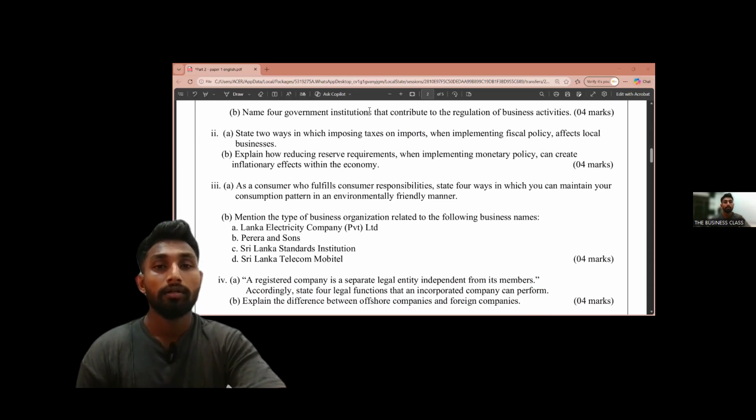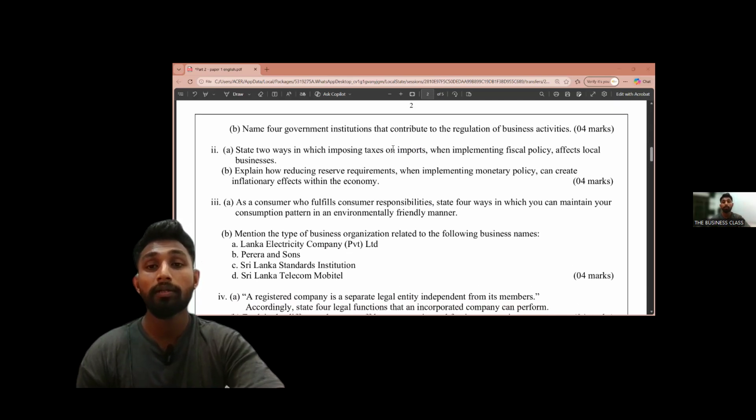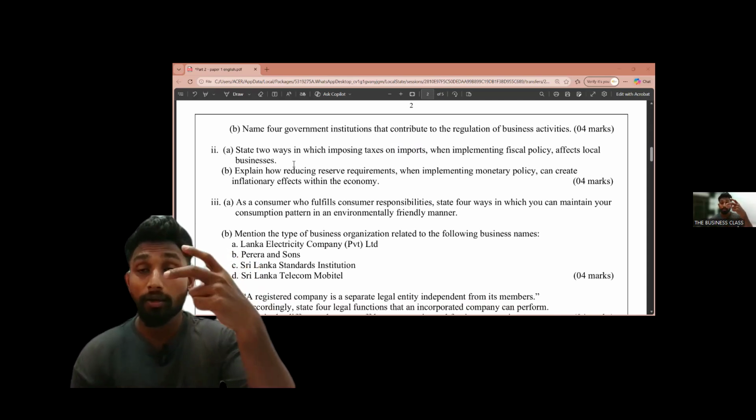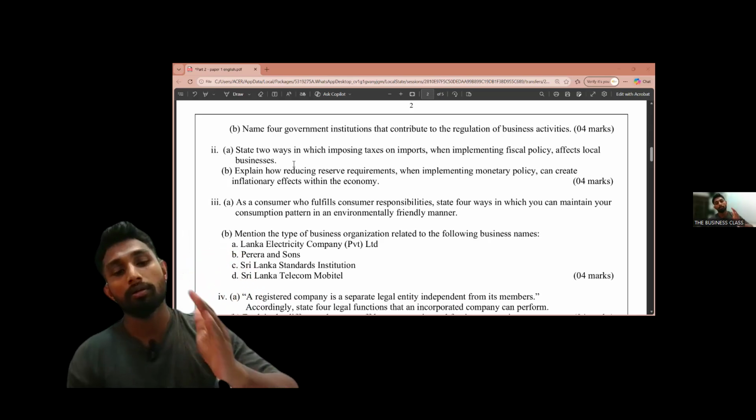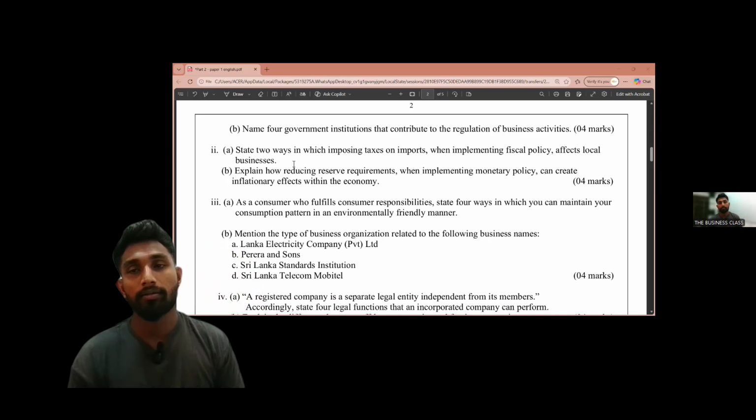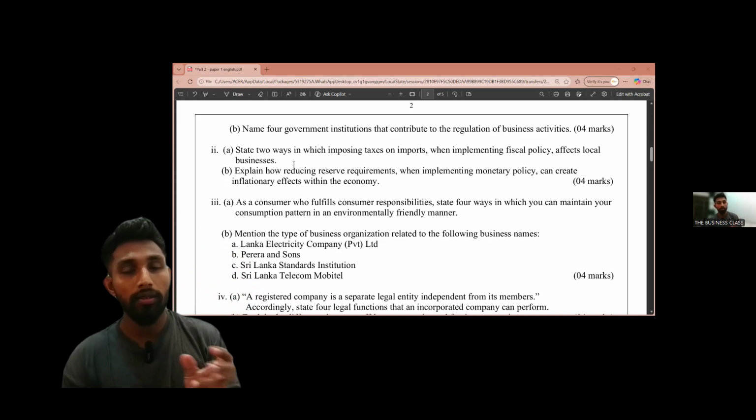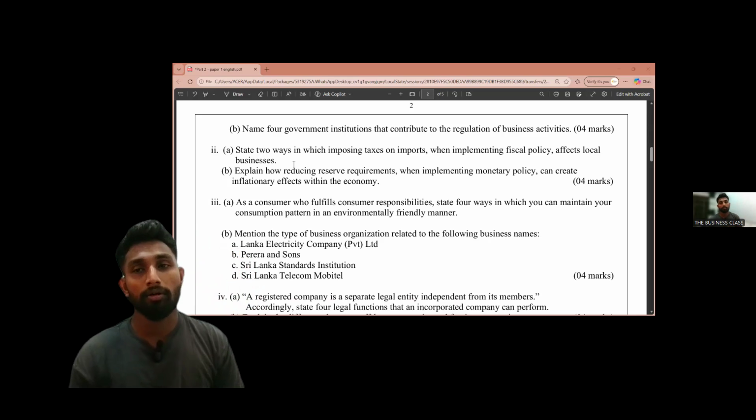So let's take this question. State two ways in which imposing taxes on imports when implementing fiscal policy affects local business. State two ways, right? It is only 2 marks, but the question says state two ways. Don't depend only on those two facts. Actually, you can describe to some extent.